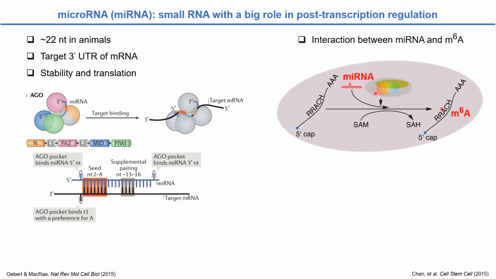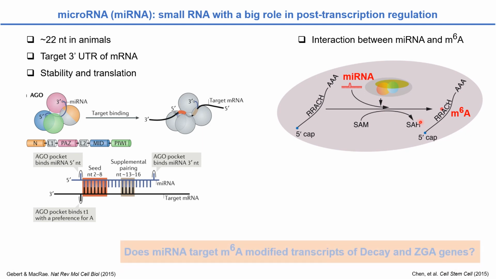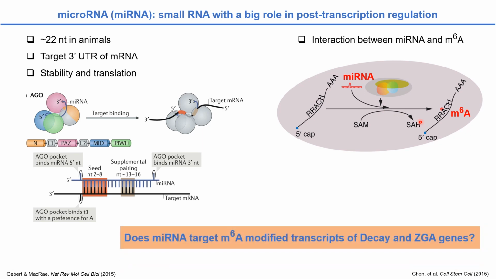Years ago, one study from my PhD lab at Chinese Academy of Sciences showed that microRNA and m6A can work together to regulate the reprogramming of cell fate. We wonder if microRNA has a tendency to target m6A modified DK and ZGA genes.